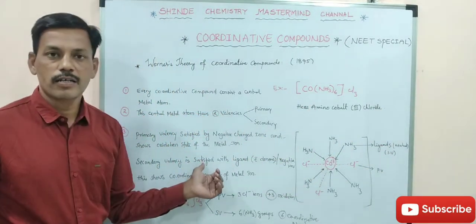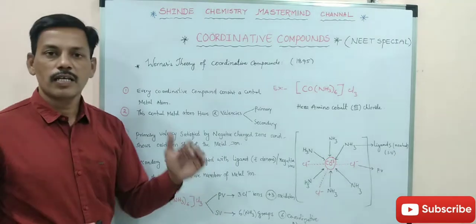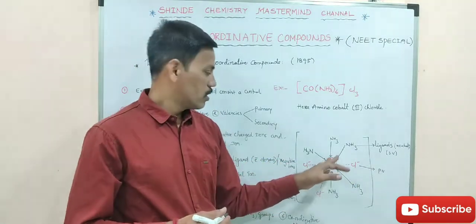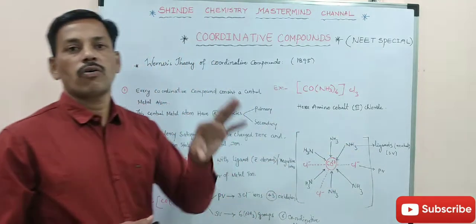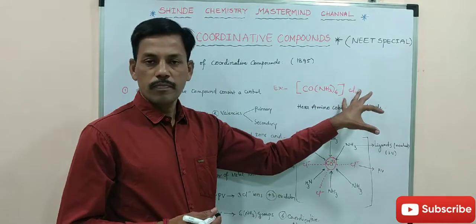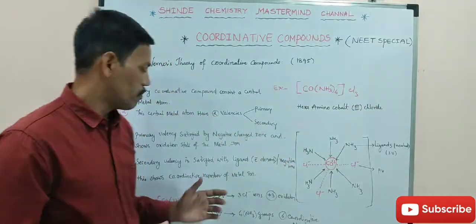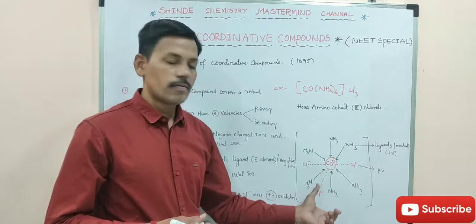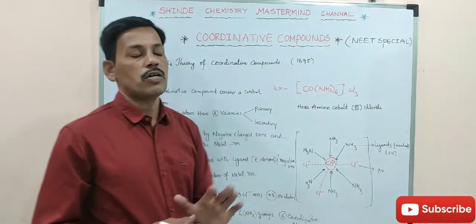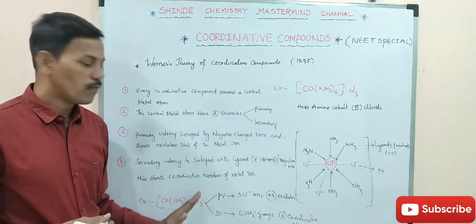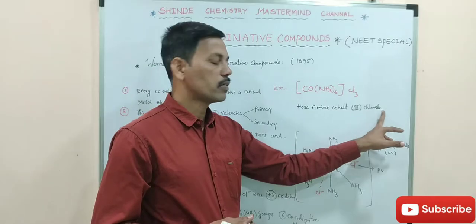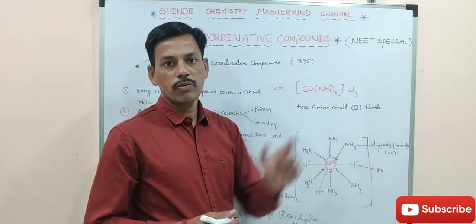So these ligands show how many ligands are attached to the metal atom. It will indicate the coordination number of the compound. Based on this, we can generally know the structure or geometry of the coordination compound. This is a very easy example for you: hexaammine cobalt(III) chloride is a coordination compound.